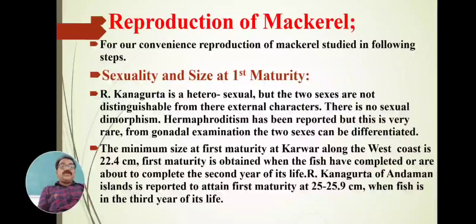The minimum size at first maturity at Karwar along the west coast of India. The minimum size at first maturity of mackerel at Karwar along the west coast is 22.4 centimeter. What is the minimum size at Karwar? It is 22.4 centimeter, the minimum size at first maturity in the Karwar area.